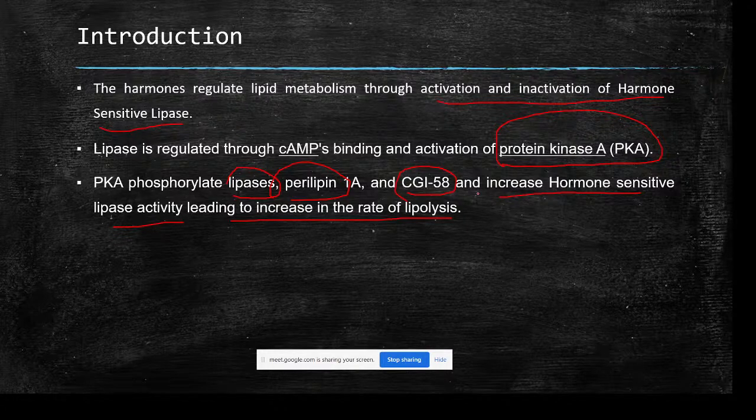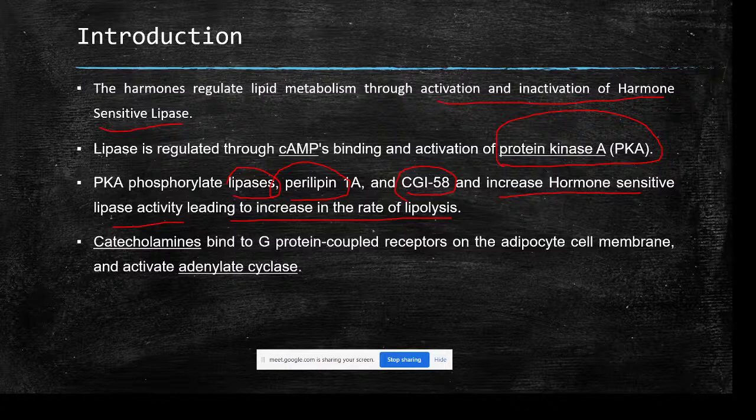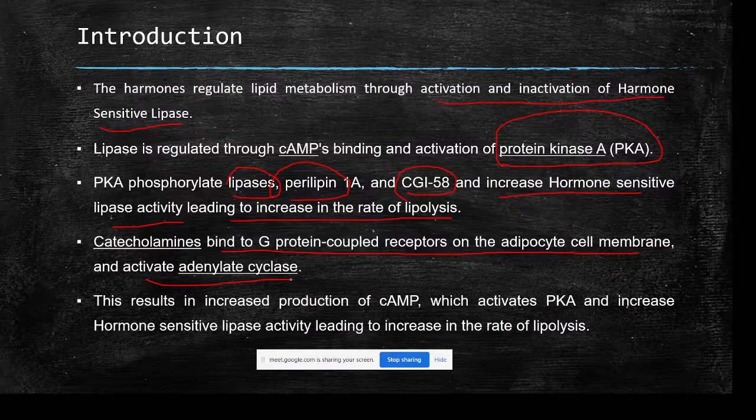So the catecholamines, adrenaline and noradrenaline, bind to G protein coupled receptors of the adipocyte cell membrane and activate the adenylate cyclase. Due to that, again, that will lead to lipolysis. So the result is increased production of cyclic AMP.